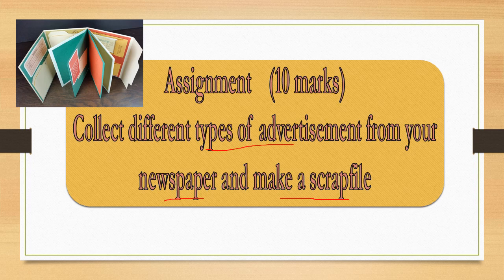Now, at the end, as I have discussed all the aspects of these advertisements, all the key points with the examples, so now it's your turn to squeeze your brain, to munch the thoughts, and get ready for the assignment. The assignment is here for 10 marks. What do you have to do? You have to collect different types of advertisements from the newspaper, whether it is HT, whether it is Tribune. Take out the advertisements, cut them out, and make a scrap file. This activity is here with 10 marks.